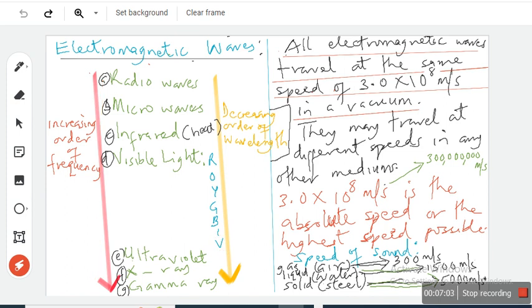Which one has the lowest frequency among the visible light? Red. Right? So which among the visible light has the highest wavelength? Violet. Check it. As you are going down, the wavelength decreases. Red. Red has the highest wavelength. Take note of all these.